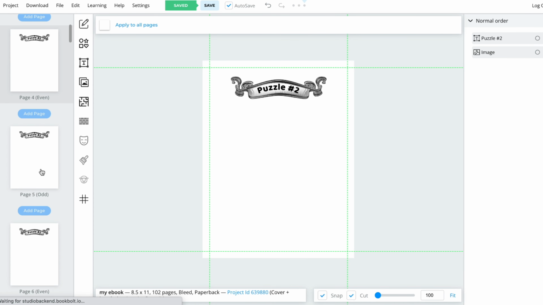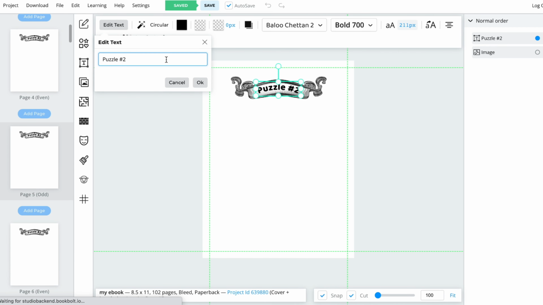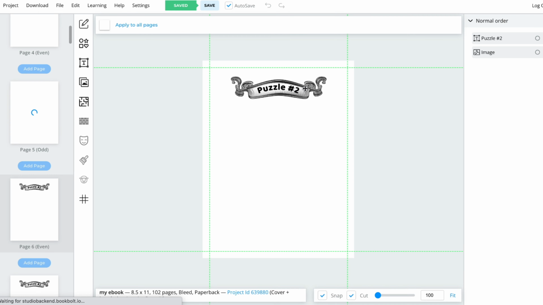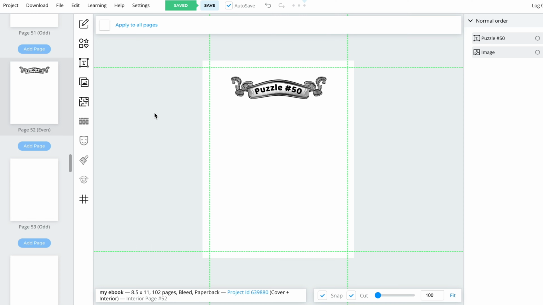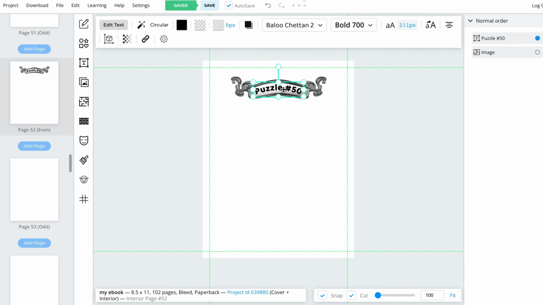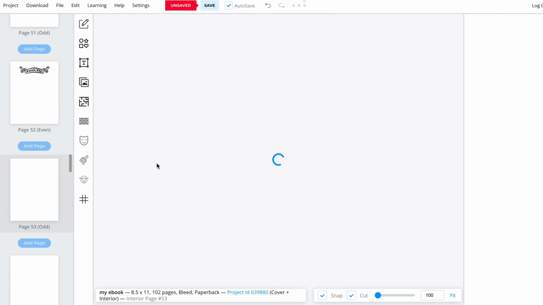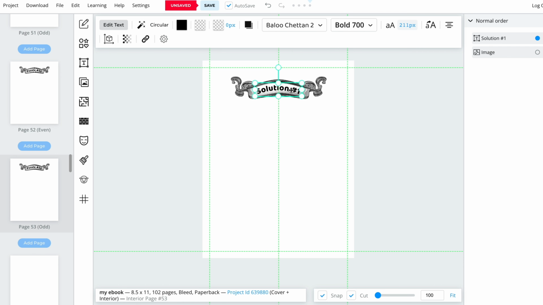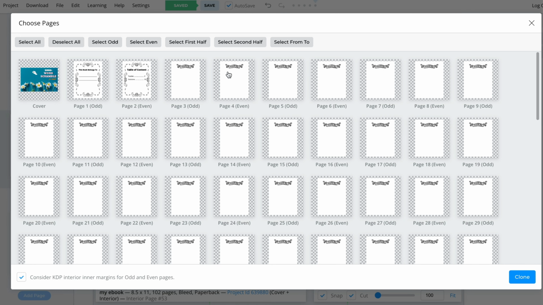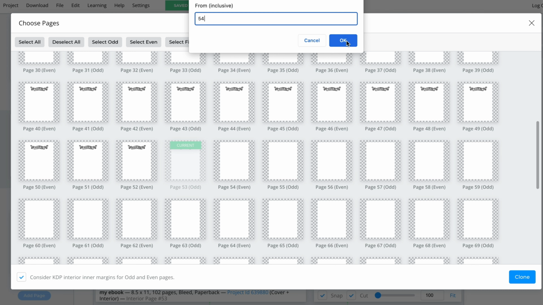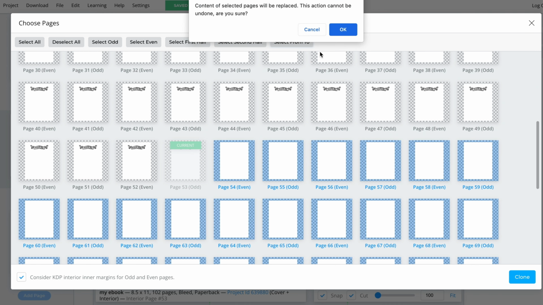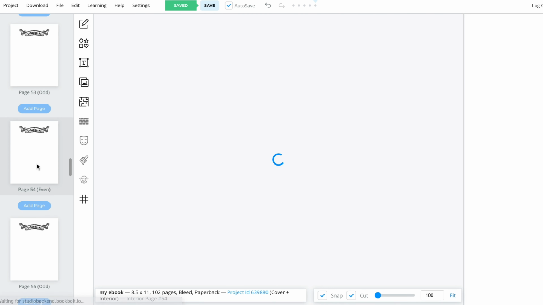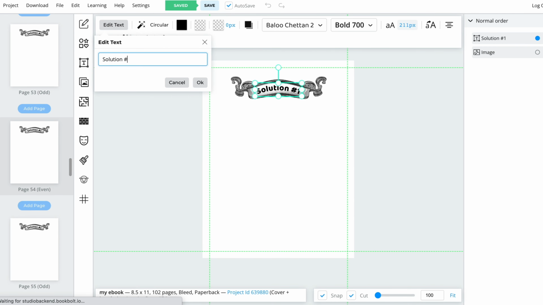Voila! All the pages will now have the banner with same position and content, and you just need to change the puzzle number on each page. The same method can be applied to the solution pages as well. Just copy the title and banner from page number 52, and paste into page number 53 to create the first solution banner. And then using the same trick to clone it to page 54 through 102. Then, you only need to adjust the solution page numbers afterwards.